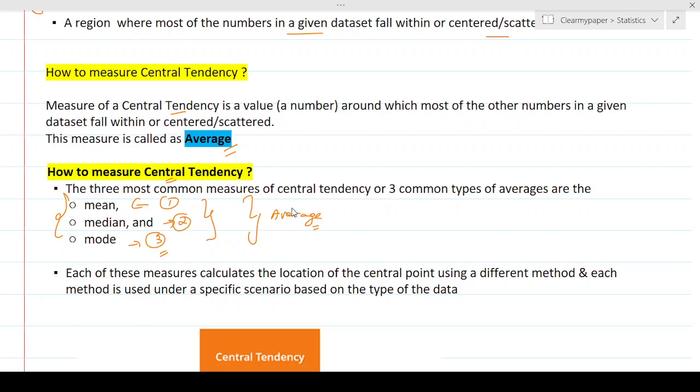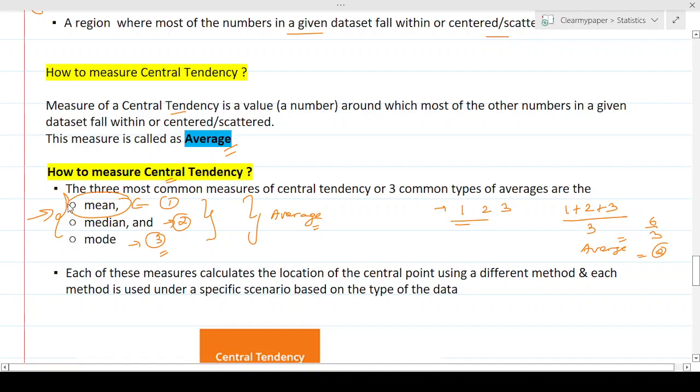But typically when in real time we talk about, hey, what is the average cost of this? What is the average speed? What is the average distance? What is the average marks? We're typically talking about this mean, the arithmetic mean, where if there are 3 values, let's say 1, 2, and 3, and if you want to take the average of this, we will say 1 plus 2 plus 3, and we'll divide the whole thing by 3 because we have got 3 values, and then we get 5 plus 1, 6 by 3, and the average is 2. So typically we'll say the average is 2, and when we say average, we're talking about mean, and we think that this is what average is all about.